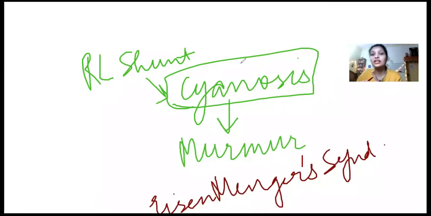Also, a continuous systolic murmur may be heard in right to left shunt, or sometimes it may not be heard. It might not be audible at all. So it is known as Eisenmenger syndrome, when the shunt becomes right to left, when the shunt reverses in PDA. Also, the cyanosis seen is differential cyanosis; it is not seen equally in every part of the body, because with the reverse shunt the blood flows to the lower limb, so that's why cyanosis is seen more in the lower limb area.